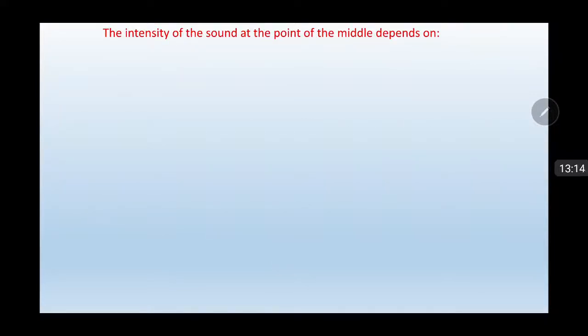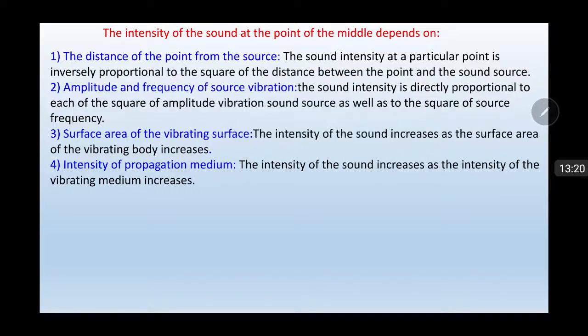The intensity of the sound at a point depends on four main factors. Firstly, the distance of the point from the source. Second, the amplitude and the frequency of the source vibration. Third, the area of the vibrating surface. And fourth, the density of the propagation medium.